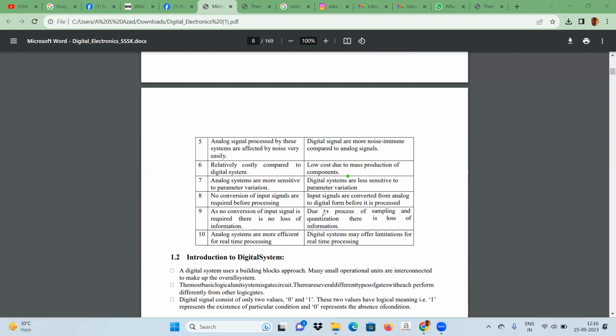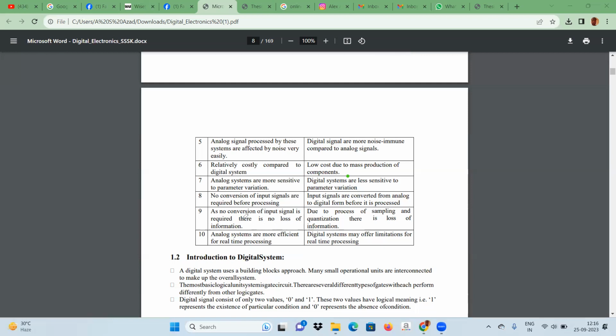Next disadvantage of digital signal is that due to quantization and sampling, information may be lost in digital signal processing, whereas in analog signal processing there is no process like quantization and sampling.